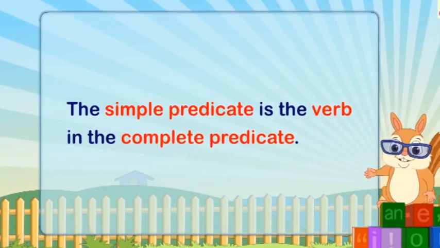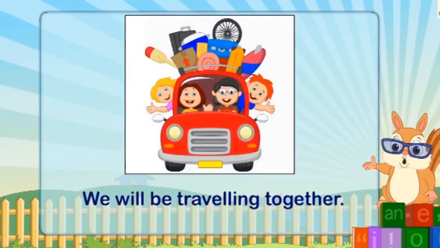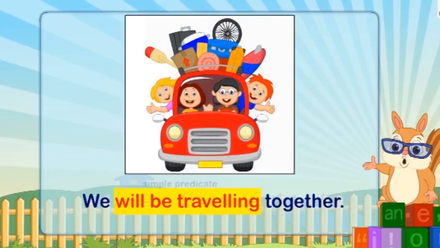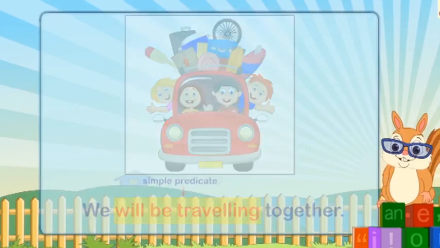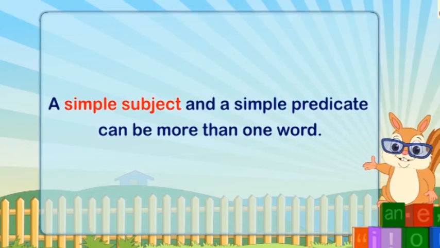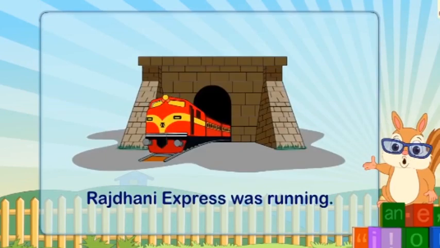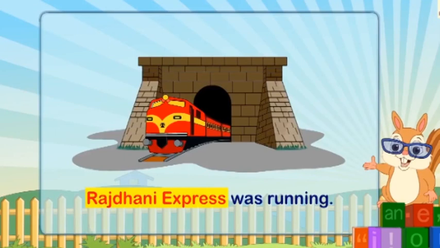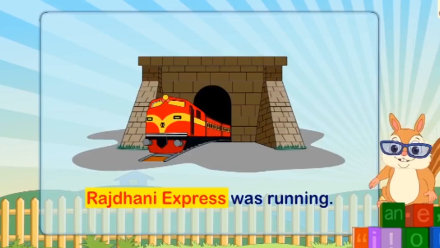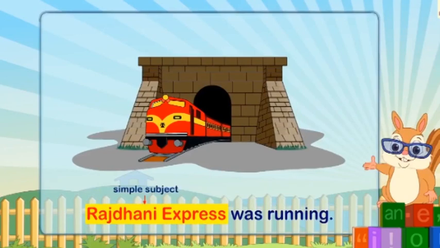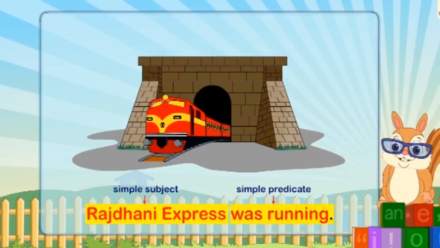For example, we will be traveling together. Here, the verb will be traveling is the simple predicate. A simple subject and a simple predicate can be more than one word. For example, Rajdhani Express was running. Here, Rajdhani Express is the main noun and forms the simple subject. Was running is the verb forming the simple predicate.